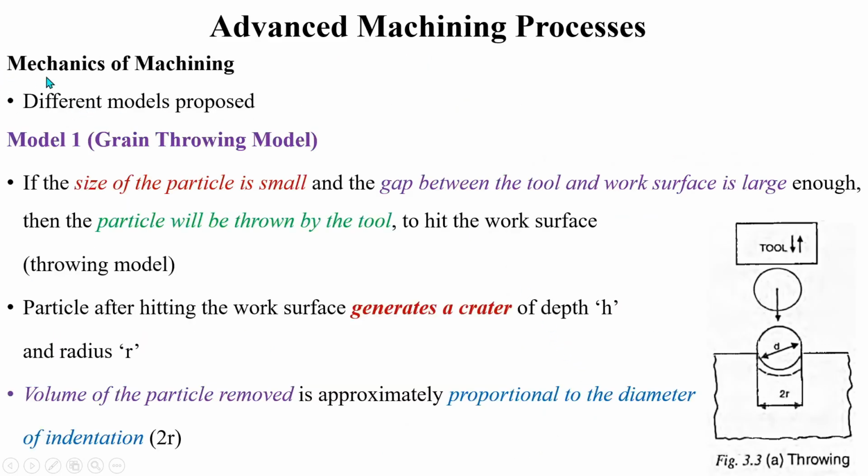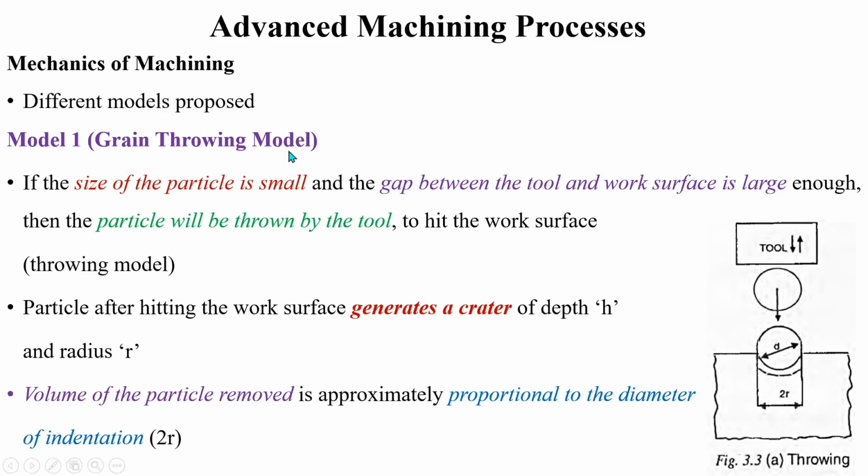Next we will see about the mechanism of material removal in case of ultrasonic machining. So various models have been proposed theoretically for USM, but there are two important models that are being considered for the ultrasonic machining process. The first one is the grain throwing model.